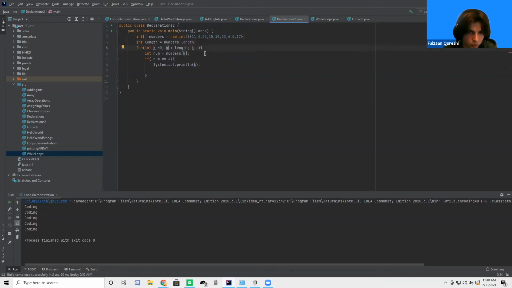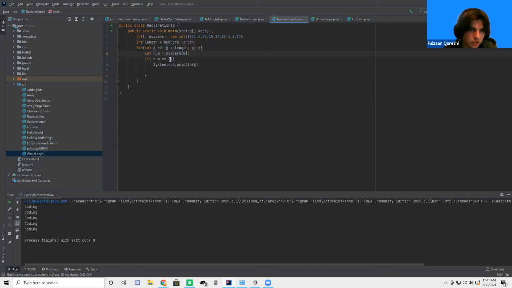So what's going to happen is the for loop is going to run through: is 0 less than the length of the array, then is 1 less than the length of the array, and at some point we're going to get to where k is equal to the length of the array. But we have k as the index. So k is equal to the index value. We remember we went over indexing numbers k. So that means that int num is going to be equal to the element at that index in the array.